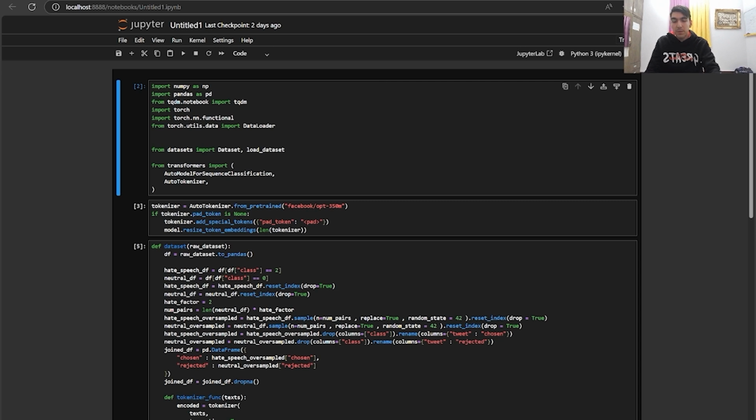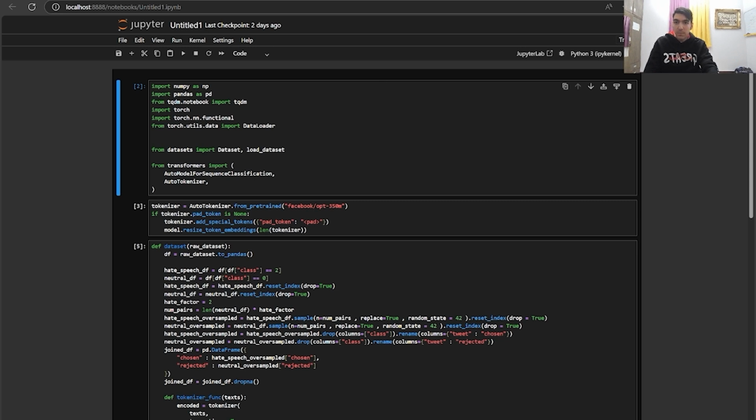And the primary difference between the approach we're using here and the usual approach, as I said before, is around how the model receives feedback and how the reward signals are generated. So we're training the model based on predefined labels here, which is hate speech versus neutral content. So the model receives a direct reward based on how well it can distinguish between the two classes.